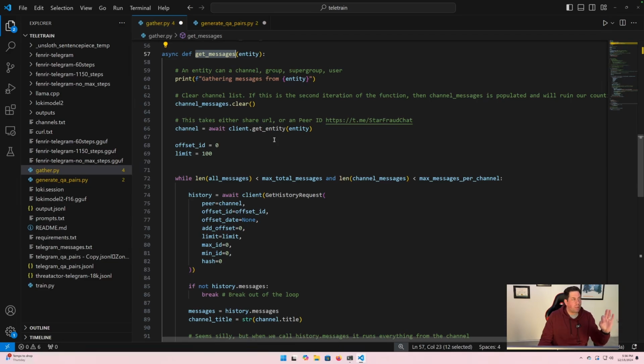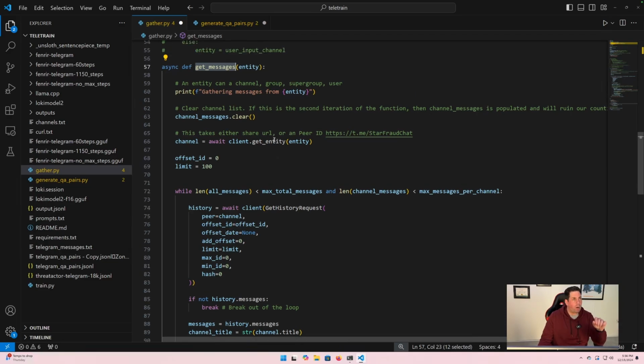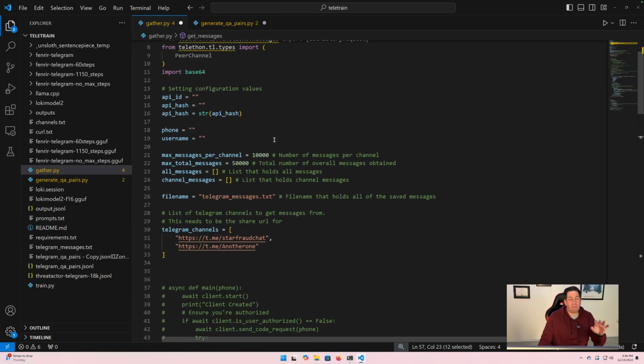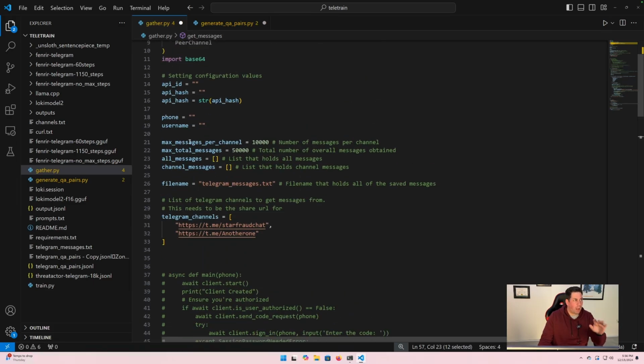We'll step through this in a second, but a couple things that I want to call out. Again, this is all in the GitHub repo, so you should be following along with me. You should have the code locally. So a couple variables here: max messages per channel. We want to limit the number of messages that we pull per channel. Max total messages, so we want to limit the number of total messages that we gather.